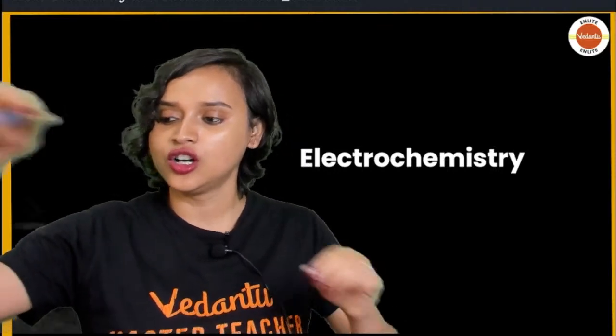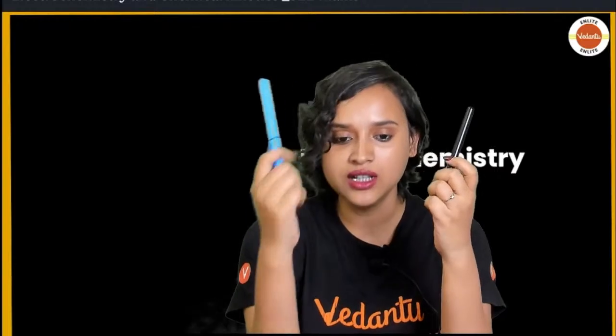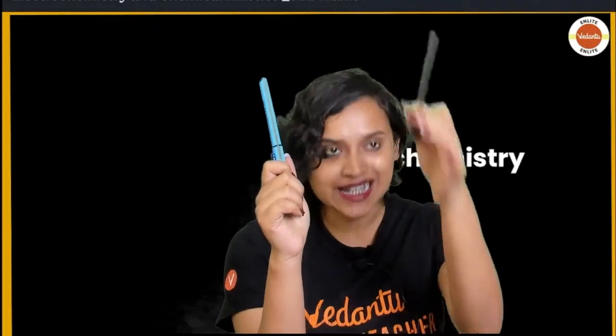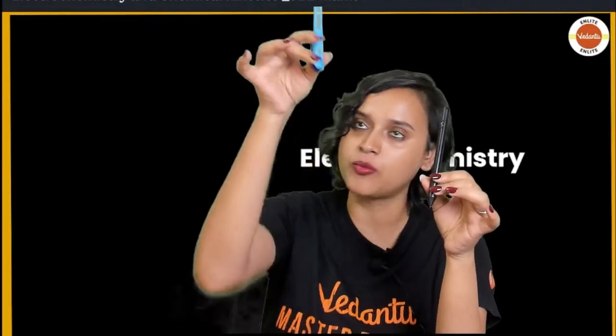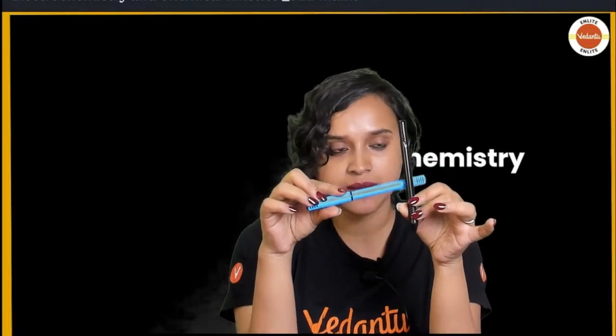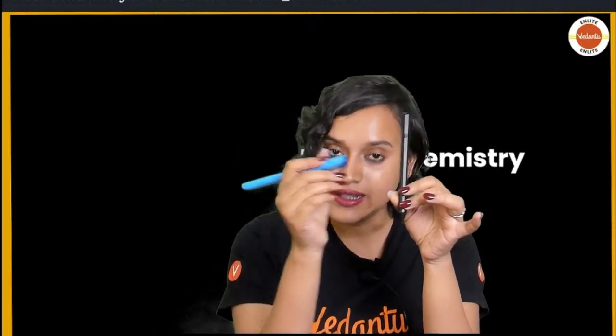He took two containers like this. Imagine this is copper, because copper sulfate is blue, so copper, and this is a zinc rod, right? Now zinc is dipped in ZnSO4 solution and copper is dipped in copper sulfate solution. Now what is happening? After some time, the zinc